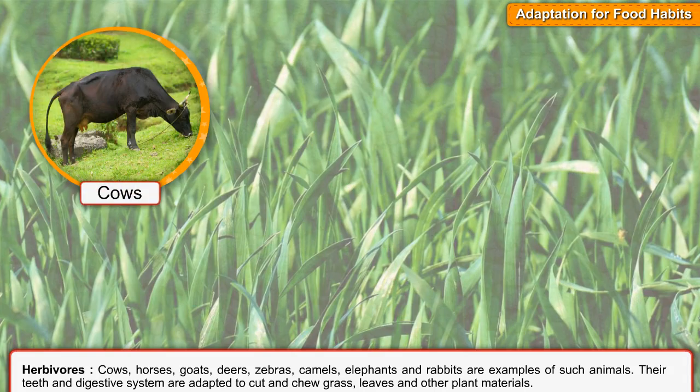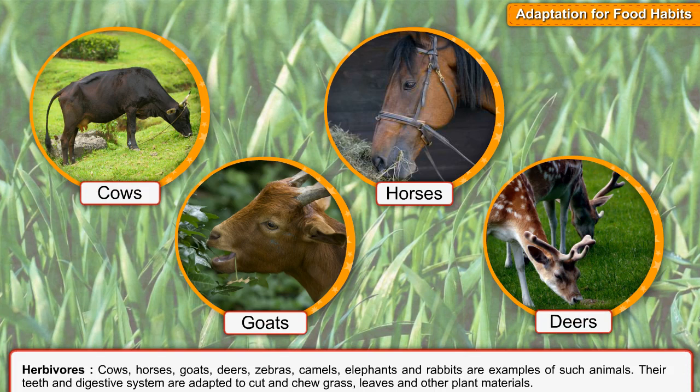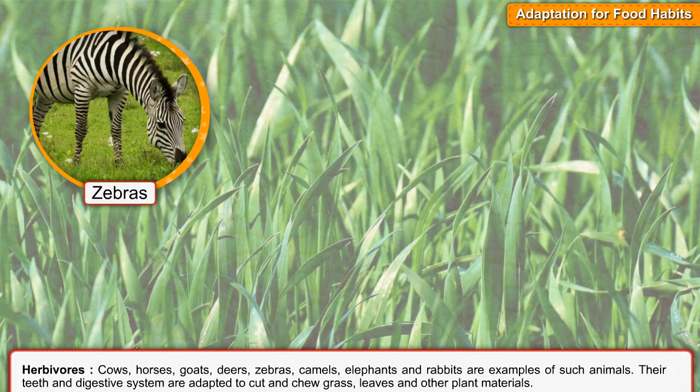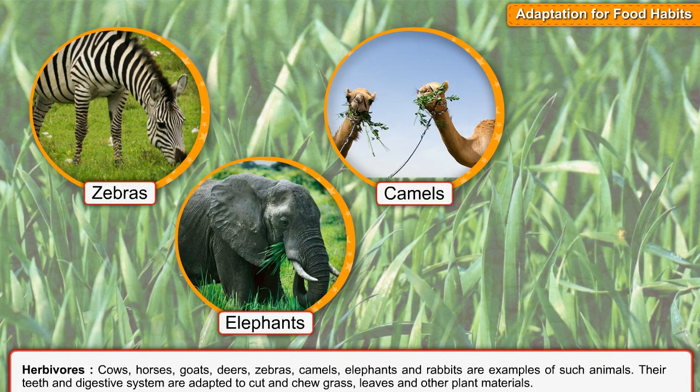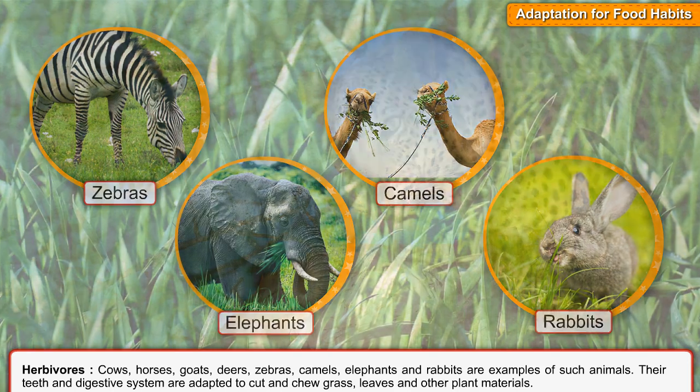Cows, horses, goats, deers, zebras, camels, elephants, and rabbits are examples of such animals. Their teeth and digestive system are adapted to cut and chew grass, leaves, and other plant materials.